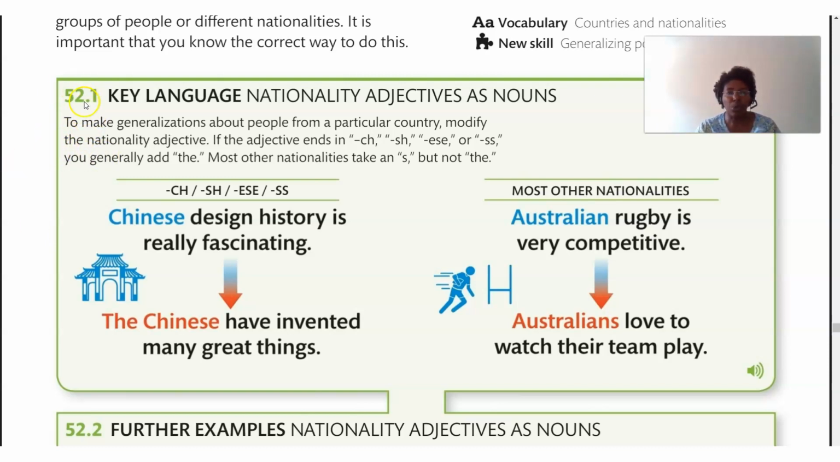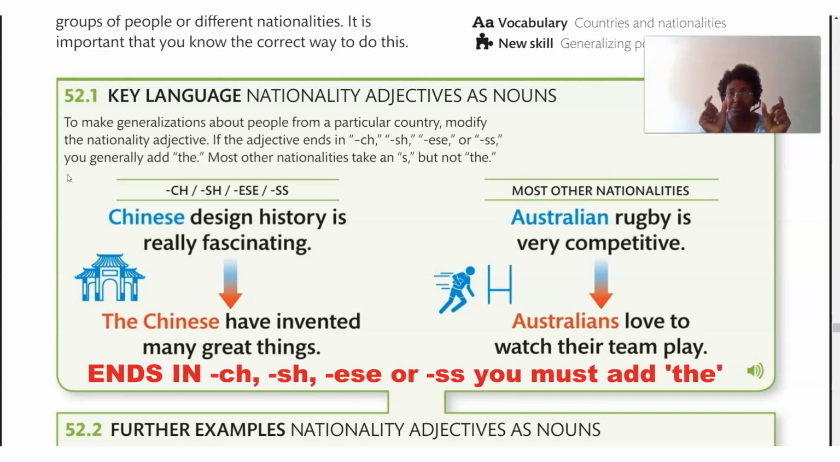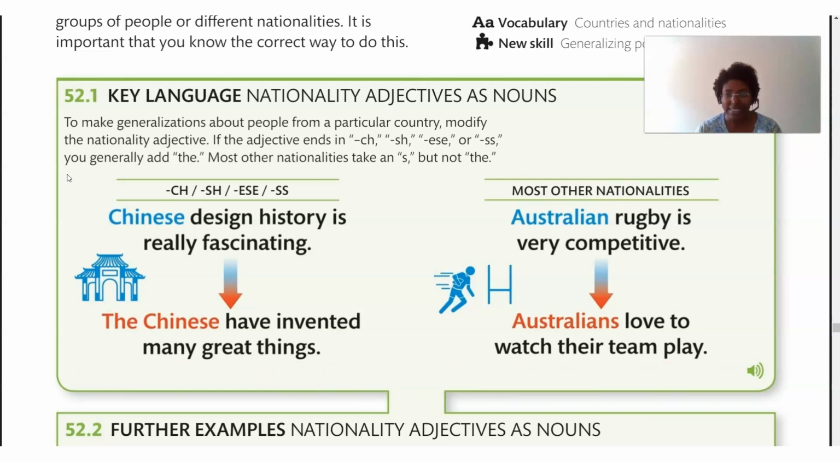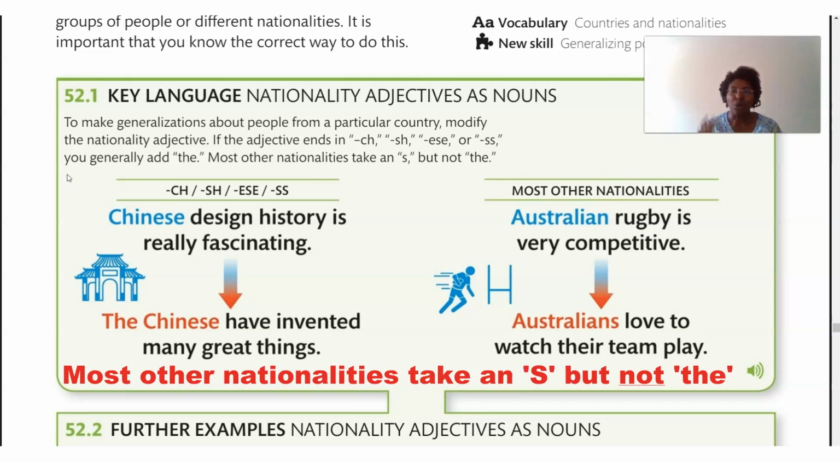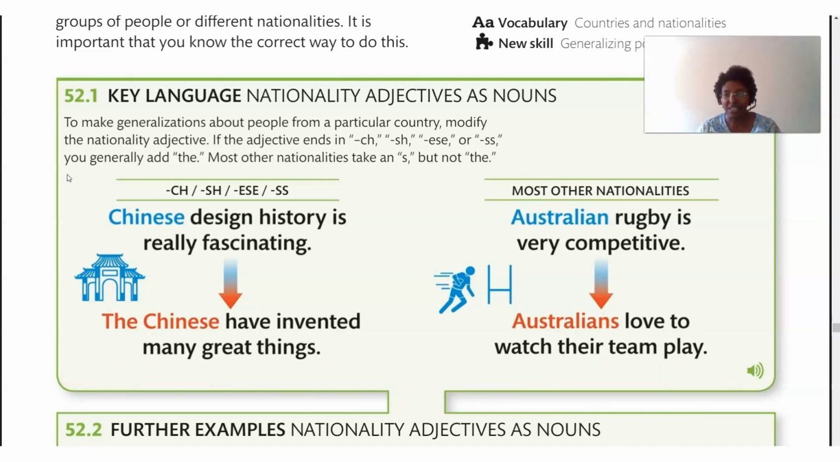Let's just read our key point here. To make generalizations about people from a particular country, modify the nationality adjective. If the adjective ends in CH, SH, ESE, or SS, you generally add the. So you need the article the before that nationality adjective. But most other nationalities take an S, but not the. So most, we're just going to add the S on the end, but we don't need the before that nationality adjective. Let's just give you some examples so we're clear.